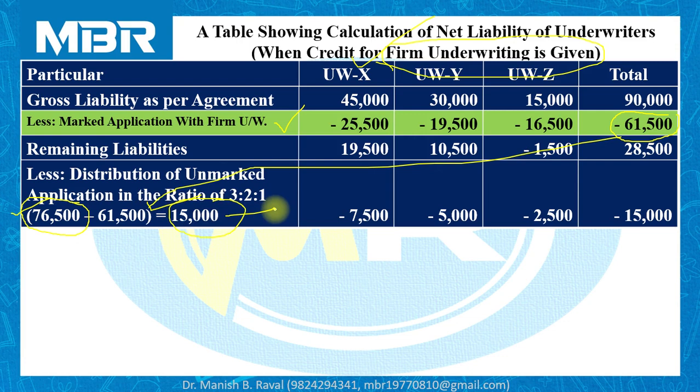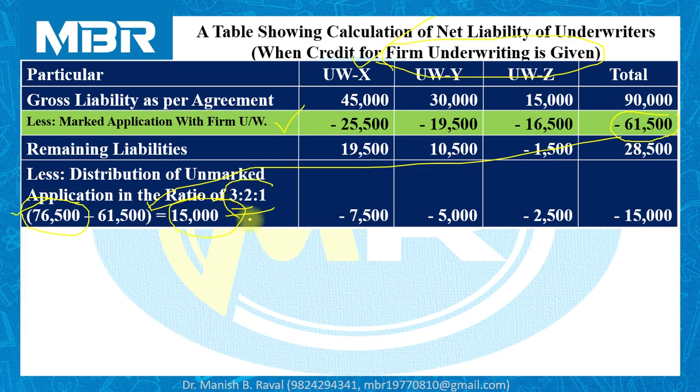So without understanding your question properly, if you take total applications as given in the question, 60,000, and marked applications are 61,500, then unmarked applications are minus 1,500. That is impossible. Applications cannot be in negative numbers, right? So if you calculate perfectly, you will get all the calculations very properly. So unmarked applications over here are 15,000.